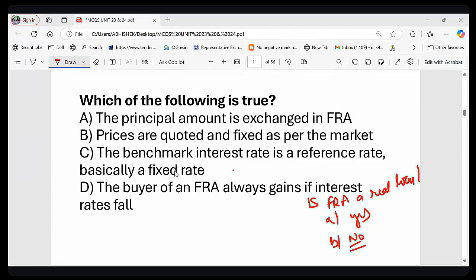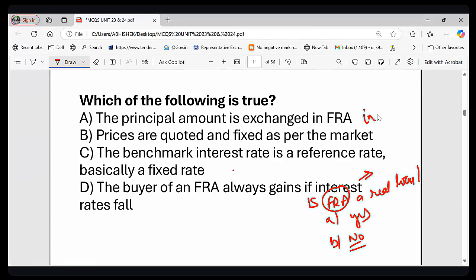FRA is not a real loan, because only the interest difference is settled and the principal amount is never exchanged. In FRA, whatever the interest differential is, only that is settled. So option A is wrong. What about option B? Prices are quoted and fixed as per the market. This is correct, because FRA rates are determined based on market demand and supply, just like bond yield.